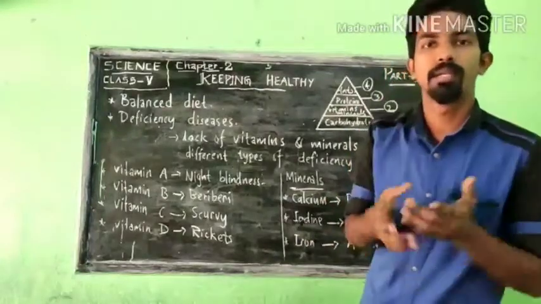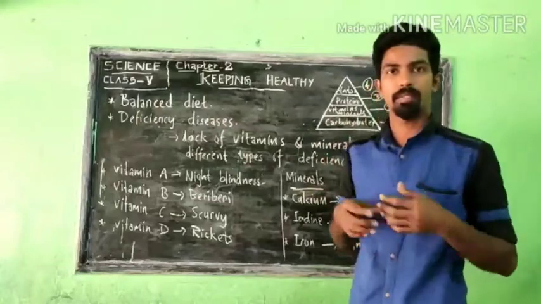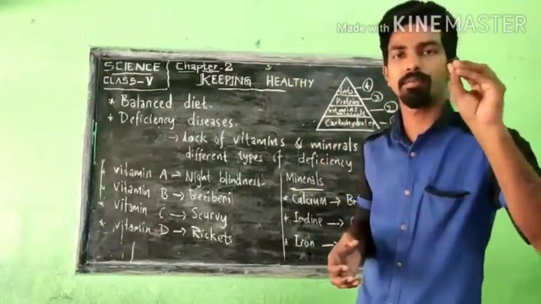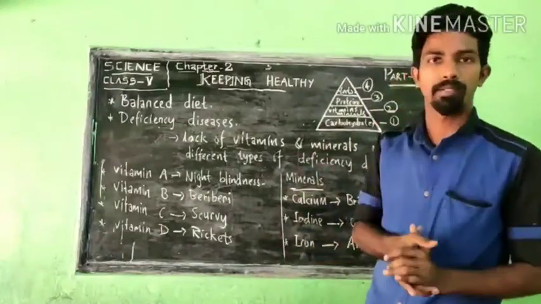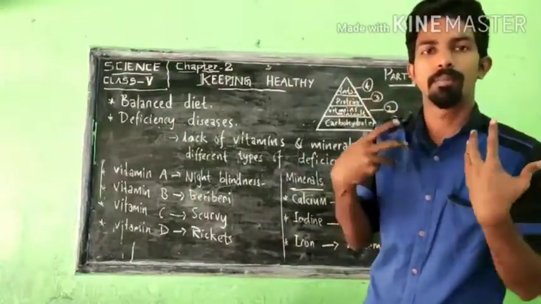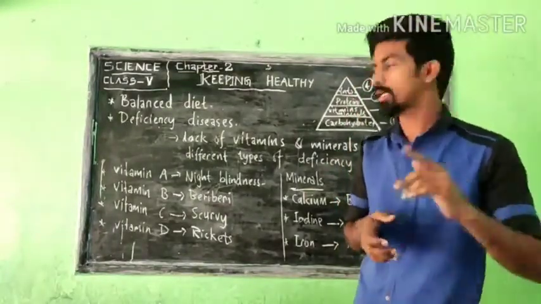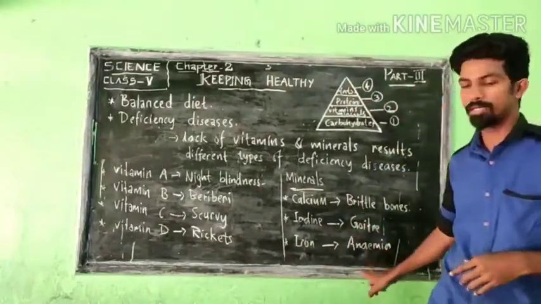Red blood cells help take oxygen from the air which we breathe. So what will happen? The oxygen our human body takes will be less if our body does not have enough iron. So if there are not enough red blood cells in our body, our body color will automatically change. I'll put a photo to understand these diseases: brittle bones, goiter and anemia.